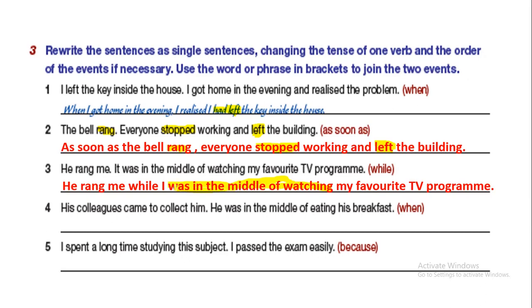Here we have while I was in the middle of watching my favorite program. Here we can write this in the middle of, or we can dismiss it. ممكن نكتبها in the middle of أو نتخلى عنها نتركها لا نكتبها. Okay, so here while is followed by past continuous, girls. The other sentence should remain in the past simple. تربط جملتين يتبعها مباشرة past continuous والفعل الآخر past simple.